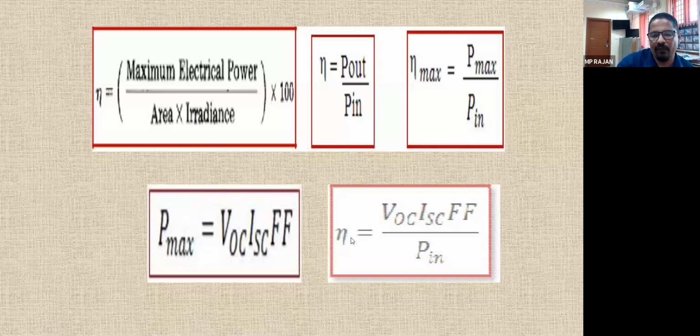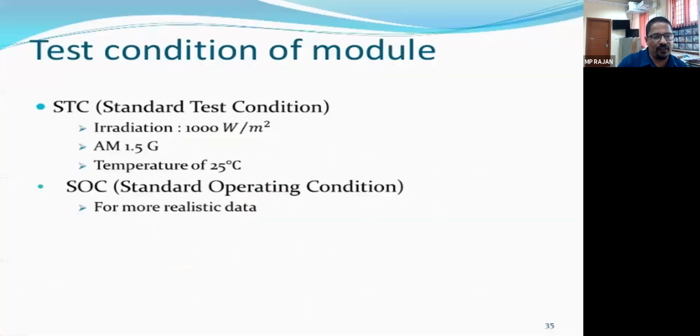So finally efficiency is equal to VOC ISC into FF divided by P in. So this is the efficiency. Now efficiency, fill factor, everything is tested. During manufacturing, all the data are tested, and as per MNRE, all this data should be displayed at the back side of the solar panel.